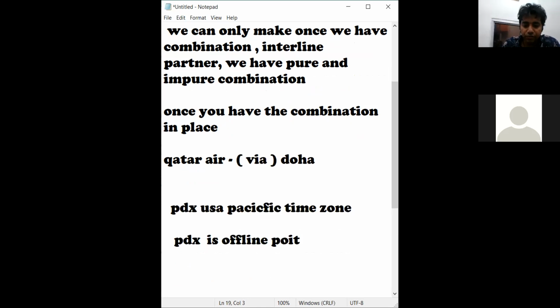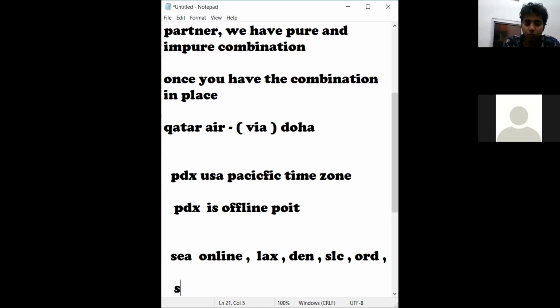Near Portland, we have Seattle, which is an online point, because we make the combination. We can differentiate between the offline point and the online point. So Seattle is my online point. Los Angeles is very near to Portland. Denver is very near to Portland. Salt Lake City is very near to Portland. Chicago is very far away, but we can consider Chicago also. We can consider Dallas as an online point, because that is how the industry works. We have to have good information about our online points.